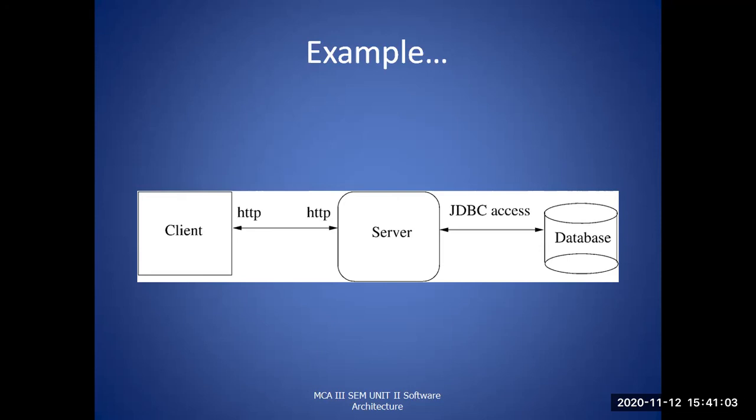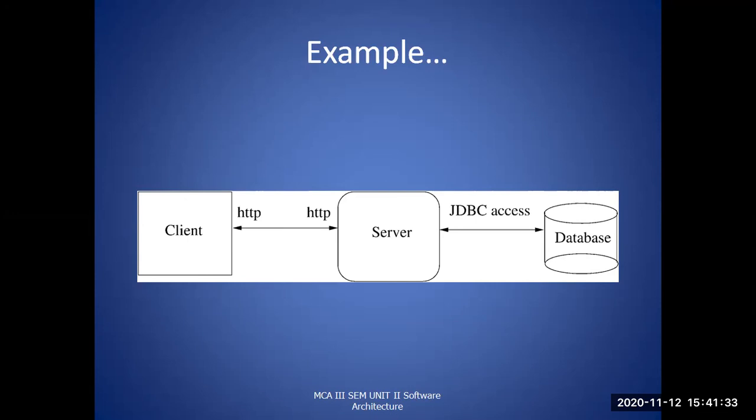So there are different types of connectors which have been used. When the client is connecting with the server, that is, the client component is communicating with the server component, which connector is used here? An HTTP connector is used because they should be connected to the internet. Hypertext transfer protocol is one kind of medium through which communication can be established between the client system and the server system.